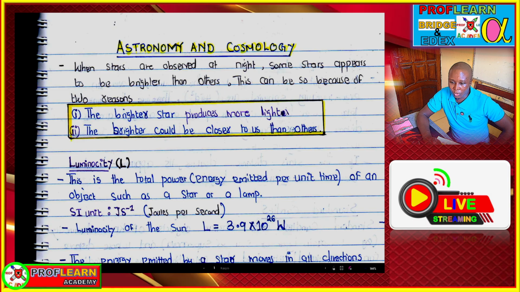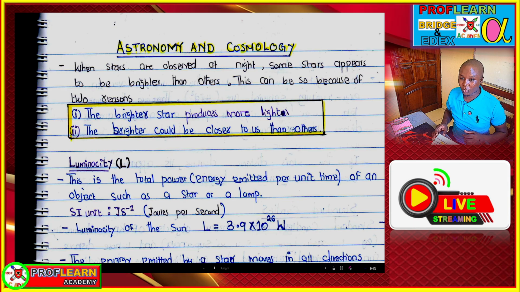The concept that you must also understand is luminosity. You need to know how to define luminosity. In simple terms, luminosity is the total power emitted or radiated from a star. The greater the luminosity, the brighter that star may become.